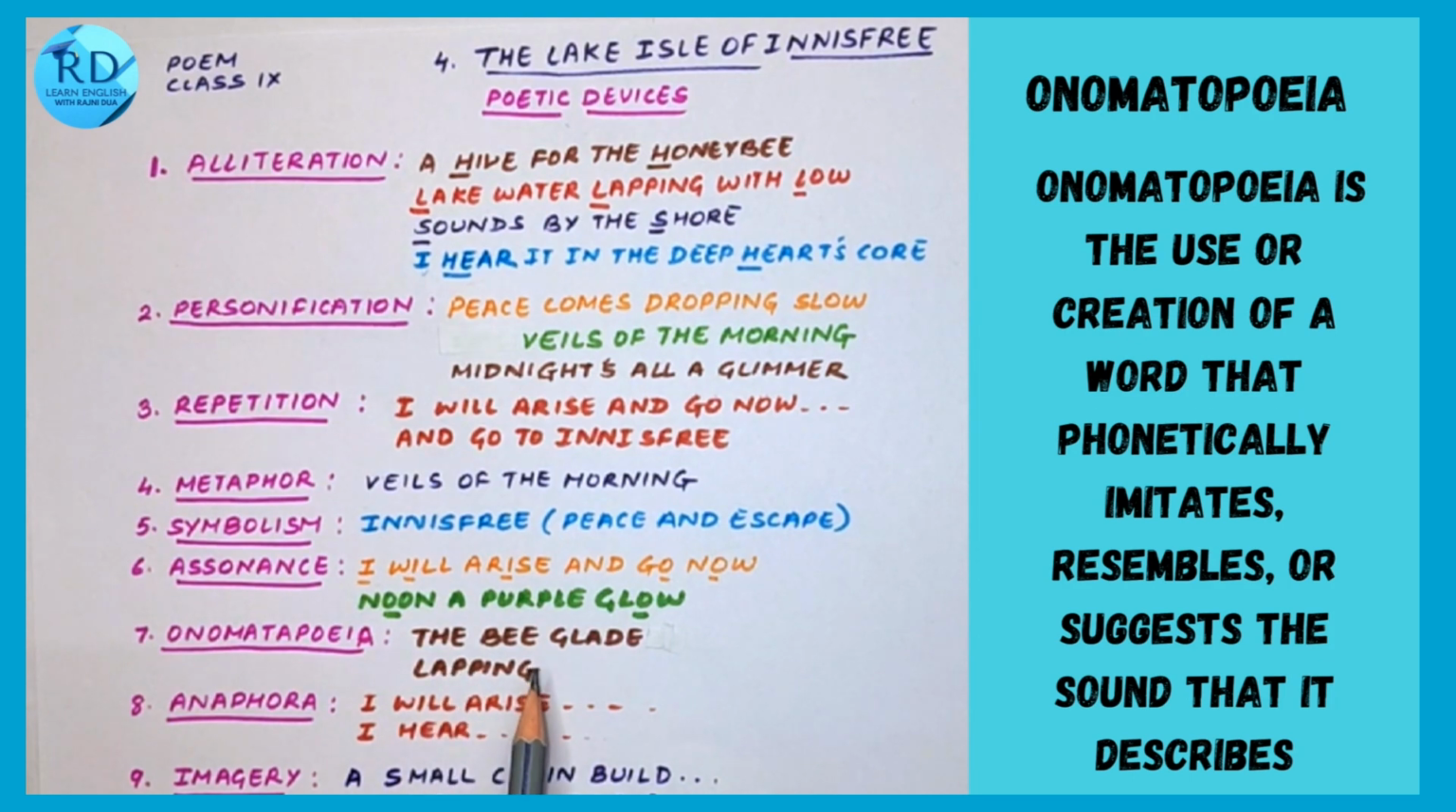Next is onomatopoeia. Onomatopoeia is when sound words are used. For example, "the bee-loud glade". So we can imagine the whole valley has this sound of the buzzing of bees. "Lapping": here we can hear the sound of the water lapping at the shore. So when we get these sound words, that's onomatopoeia.